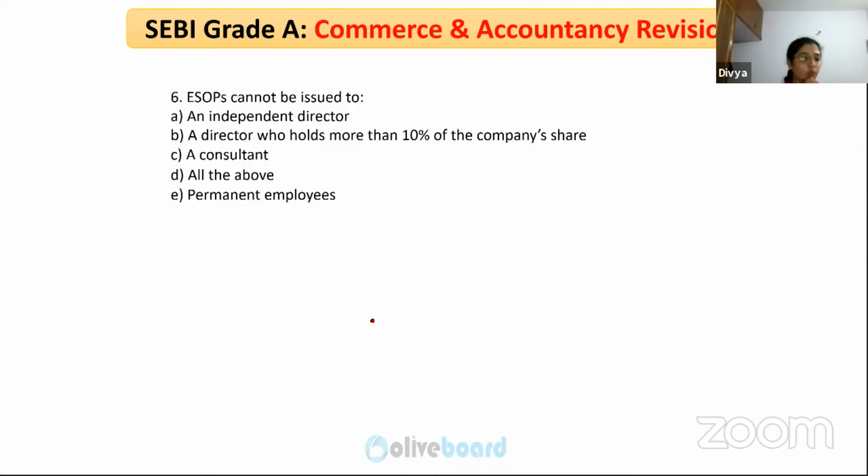ESOPs cannot be issued to, yes, can give the right to someone. ESOPs cannot be issued to an independent director or director who holds more than 10% of the company's share, a consultant, all the above, permanent employees. Yes, so all the above is the correct answer.